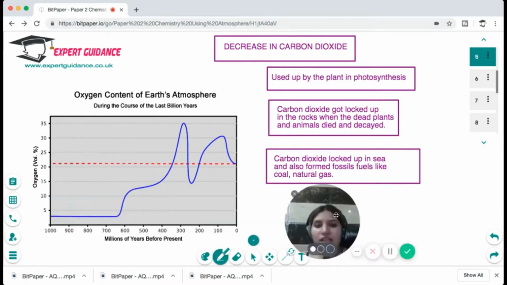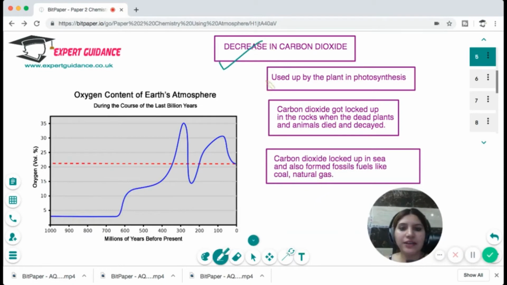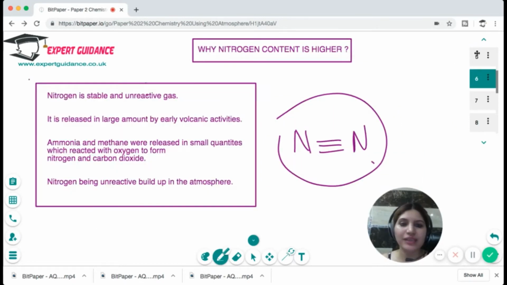Now, what has caused the decrease of carbon dioxide? The carbon dioxide was used up by the plants in photosynthesis. Carbon dioxide got locked up in the rocks when the dead plants and animals died and decayed, and they formed sedimentary rocks and fossil fuels. And carbon dioxide locked up in the sea also formed fossil fuels like coal and natural gas. Okay, so you should be able to write in the exam how the oxygen concentration increased and how carbon dioxide concentration decreased. And this gives rise to the present state, which is 78, 21, and 1.